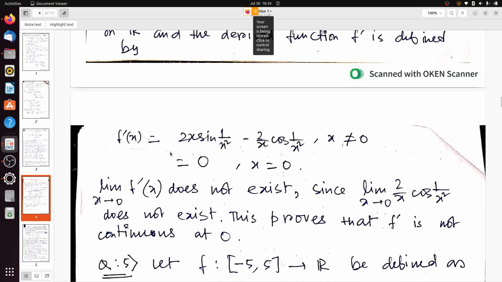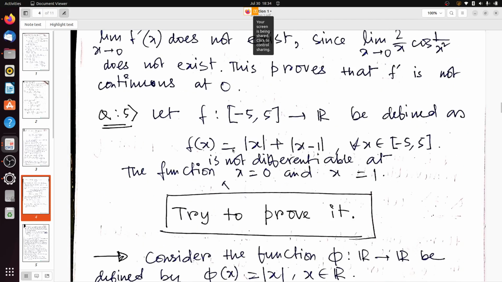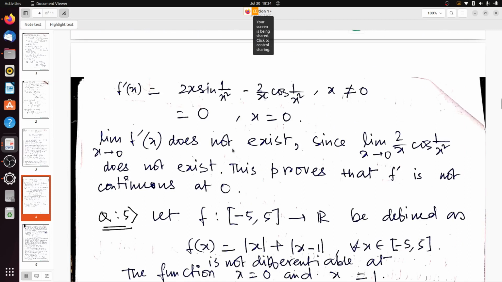So now we have already proved that f is differentiable on R, and the derived function f prime is defined by, so we have to directly determine the function f prime x. It will be 2x into sine 1 by x square minus 2 by x cos of 1 by x square.